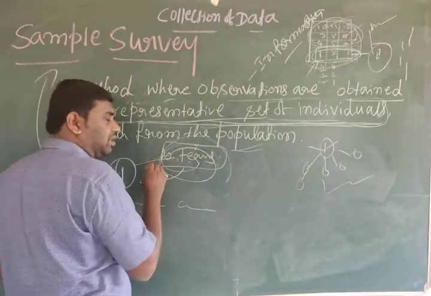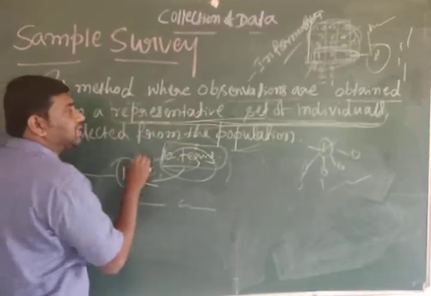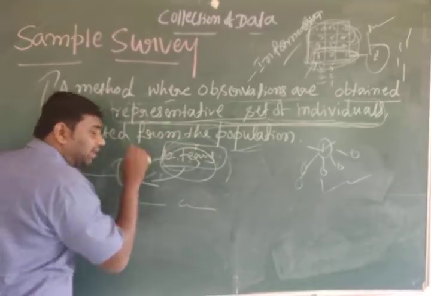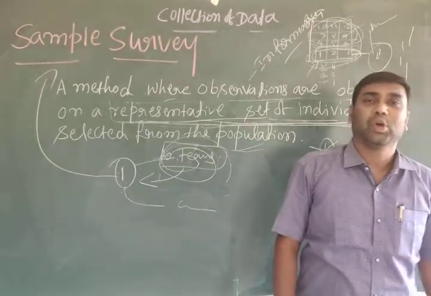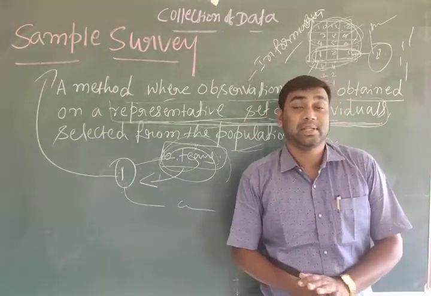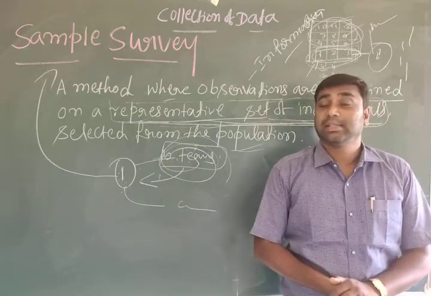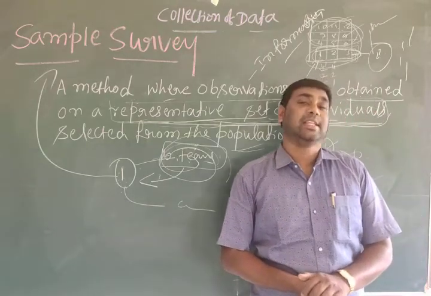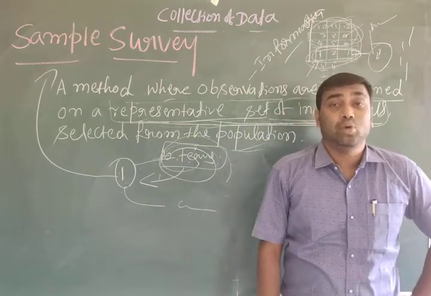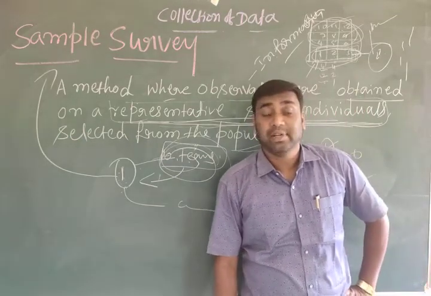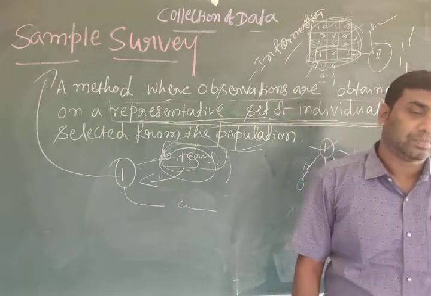With these representative individuals, we can identify the average income of the people. That's why the census method is more expensive and takes more time, and sample survey is less expensive and takes less time.